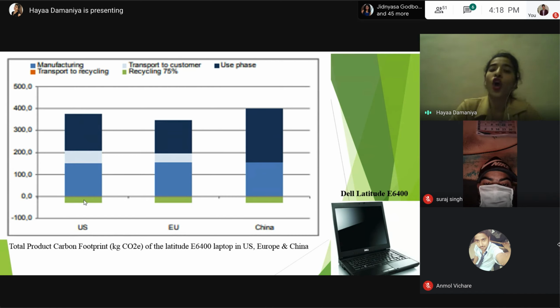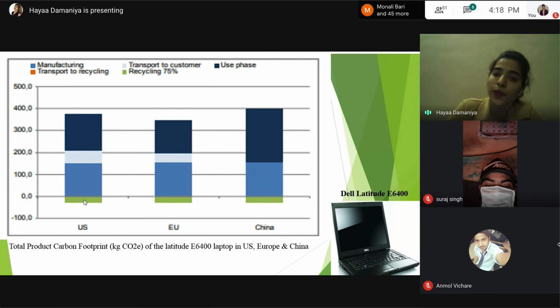Then just think, if we are not thinking about recycling our equipment, if we don't think about using the green computing concept, then what does the future hold? So we have to think about reducing our e-waste and reducing our carbon footprint. The one example I gave is public transportation. Another thing for reducing the carbon footprint is using solar energy and wind energy. We can also use renewable energy equipment.